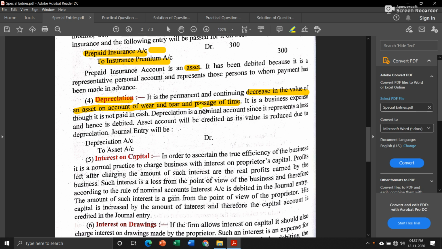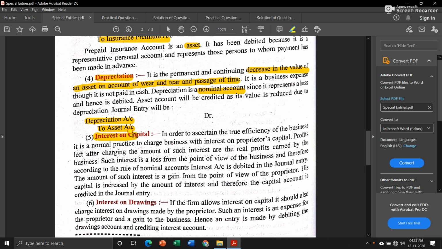Now depreciation is a nominal account, and that is why it is debited every time. We will credit the asset on which we are going to charge depreciation. The next is interest on capital.